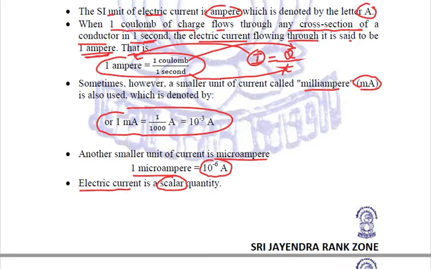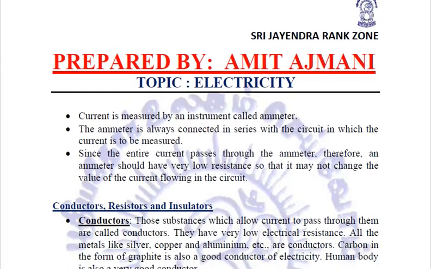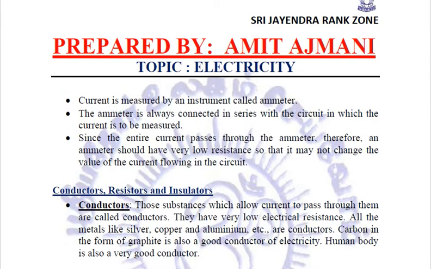no particular direction, right? Now this current is measured by an instrument called an ammeter. Whichever way you pronounce it, it is double M that you are going to write in your exams. So current is measured by an instrument called an ammeter. This ammeter is always connected in series with the circuit in which the current is to be measured.